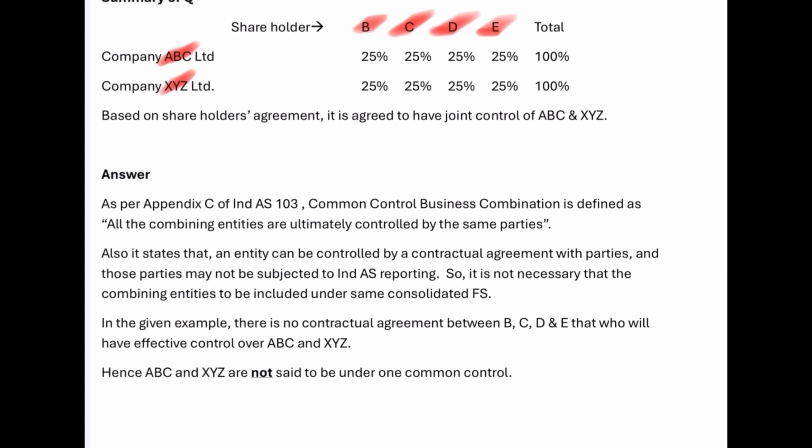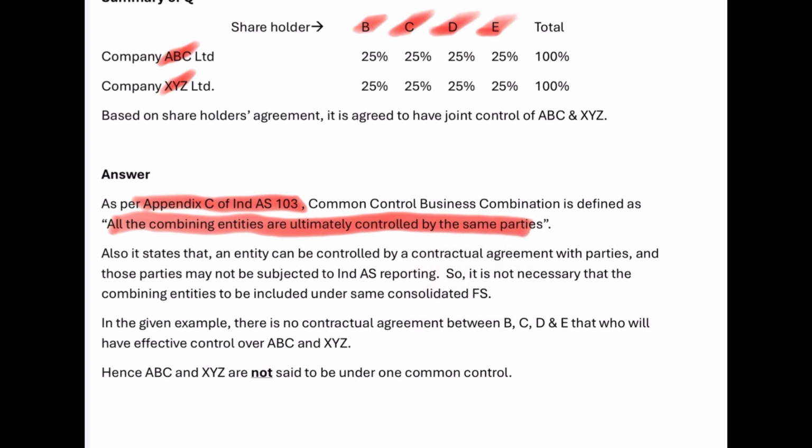In this example, we have to refer to Appendix C of Ind AS 103, which defines common control business combination. It is defined such that all the combining entities are ultimately controlled by the same parties. That's how it is defined.